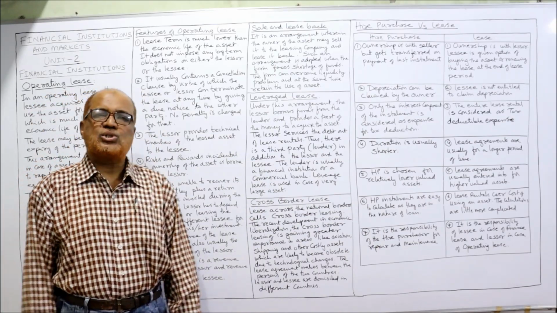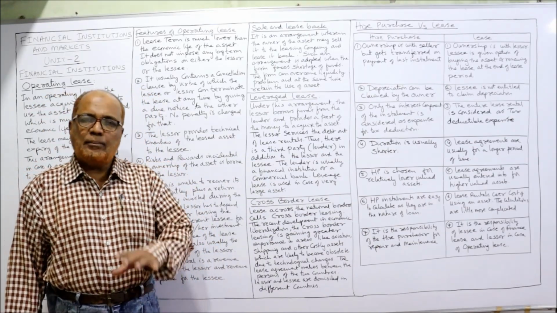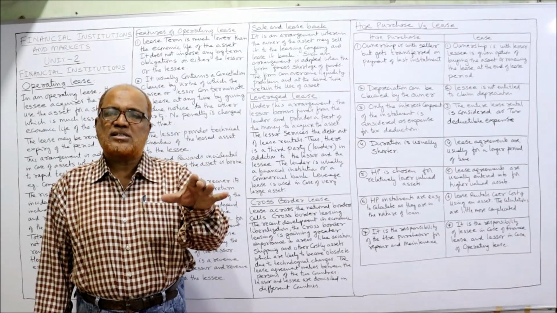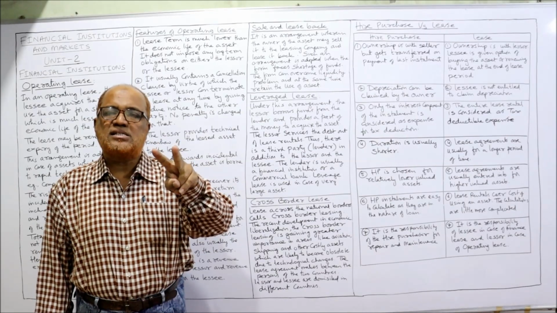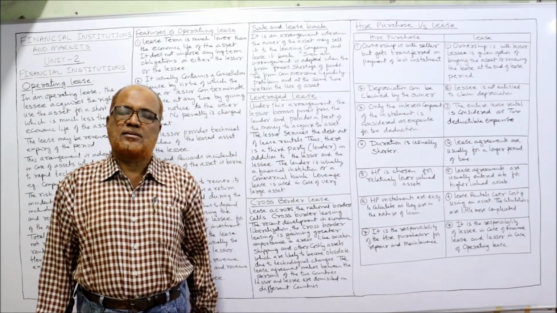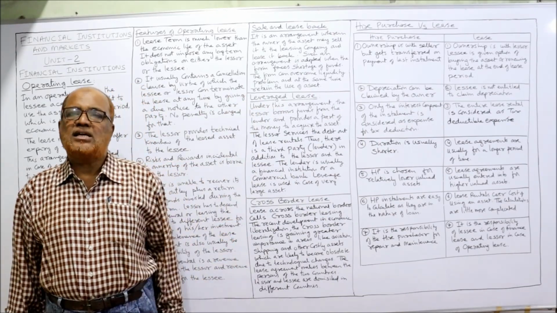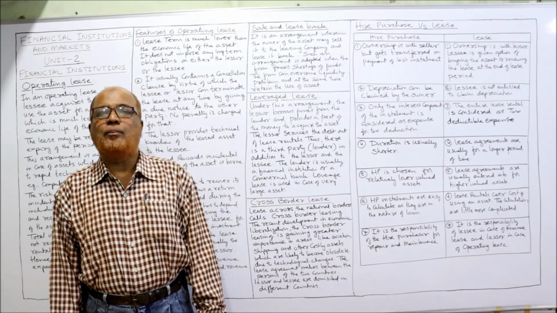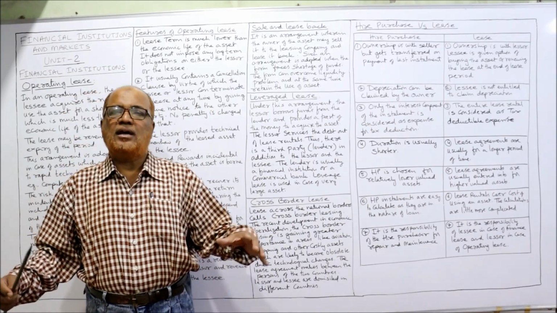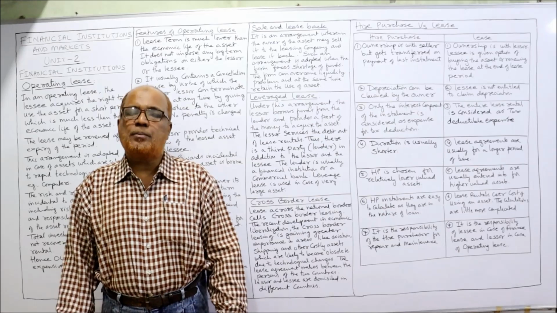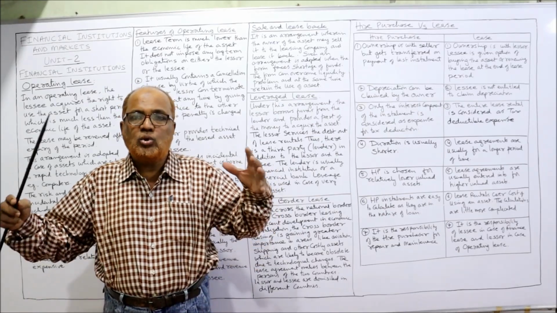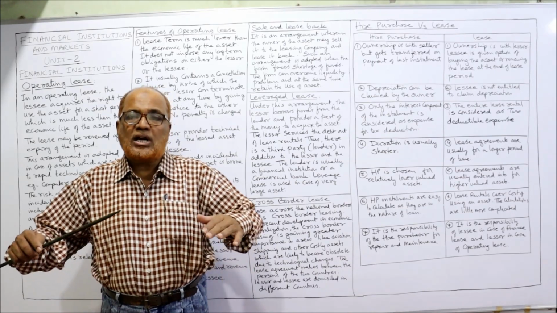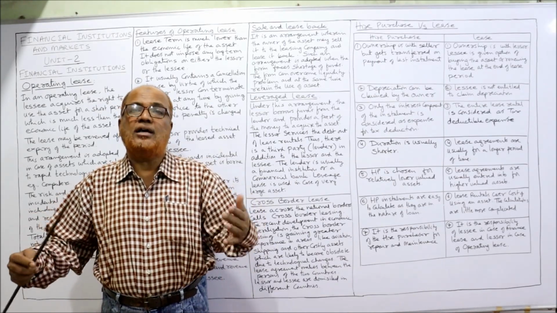Next comes cross-border lease. The name itself is clear. Cross-border lease means a lease conducted by two parties staying in two different countries. After globalization, this cross-border lease is becoming more and more popular, particularly in the aviation industry and shipping industry, where huge capital is required and technological advancement is also high.